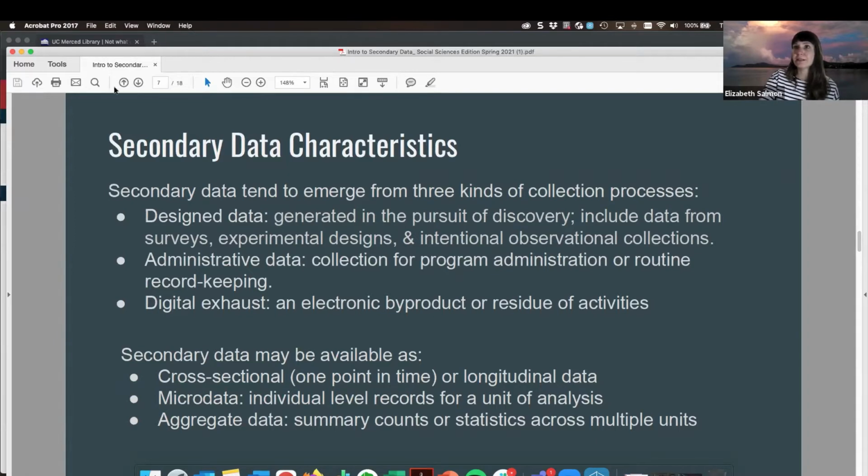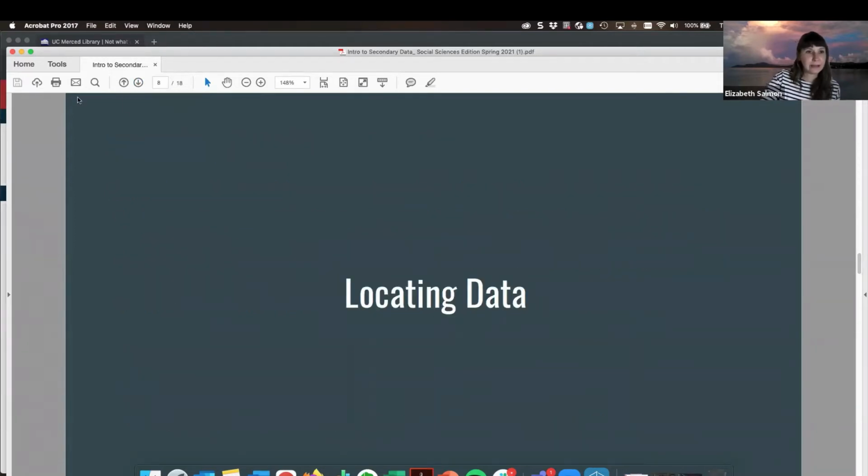So I am going to just take a pause to see if any questions have come in. But I am seeing some research interests that people have put in the chat. So great, thank you for doing that. I should also mention that I can make these slides available if folks are interested. Once we get into the section of locating data, I'm going to be sharing a few different resources to help you get started with your data search. Okay, yay, thank you, Alana. We got some positive feedback for recording and sharing slides. Of course, happy to do it.